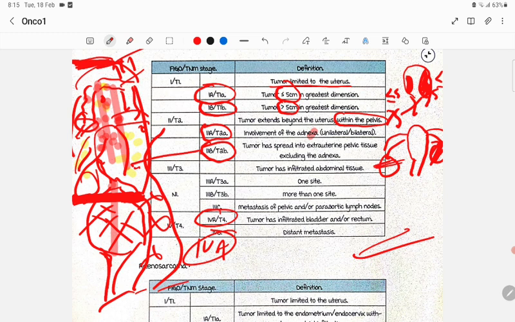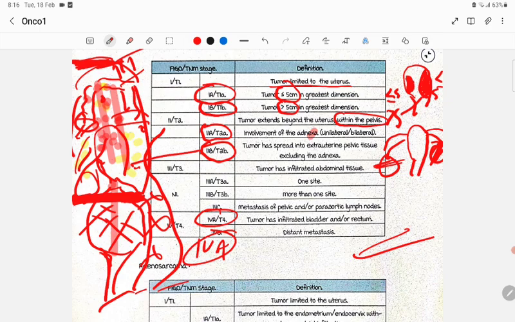First, if the tumor is limited to the uterus, that is stage 1. Again, stage 1 is divided into 1A and 1B. In 1A, if you see the size, less than or equal to 5 centimeters, it is stage 1A. If it is more than 5 centimeters, this is stage 1B.